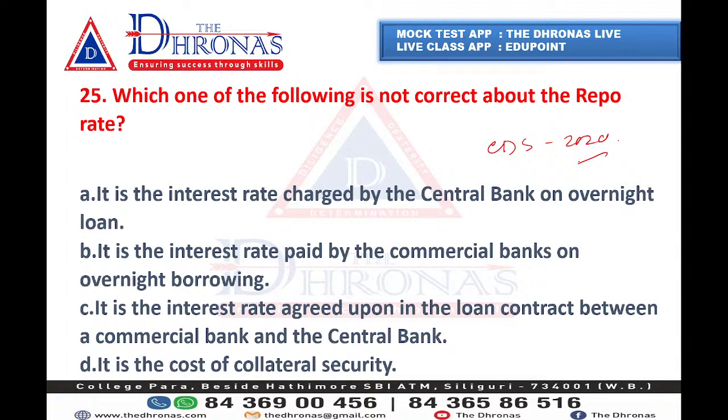Option A: it is the interest rate charged by the central bank on overnight loans. Option B: it is the interest rate paid by the commercial bank on overnight borrowing. Option C: it is the interest rate agreed upon in the loan contract between a commercial bank and a central bank. Option D: it is the cost of collateral security. What will be the answer?